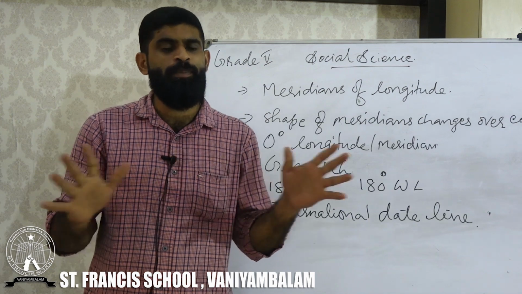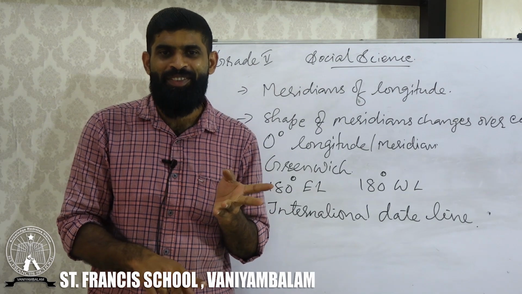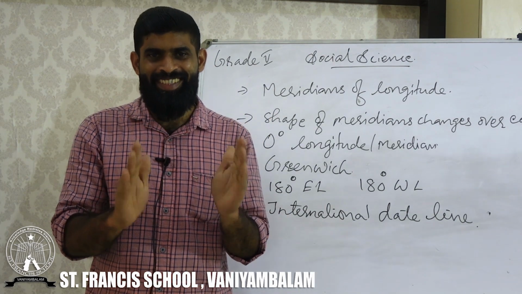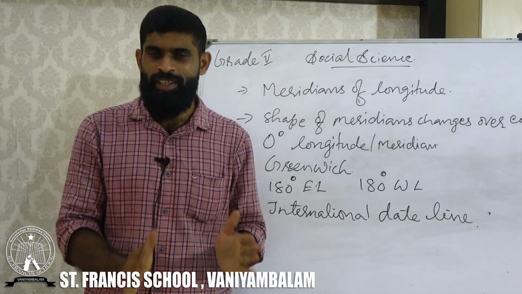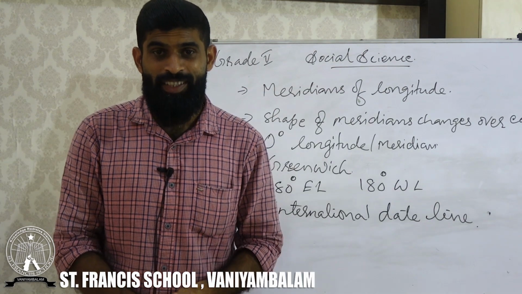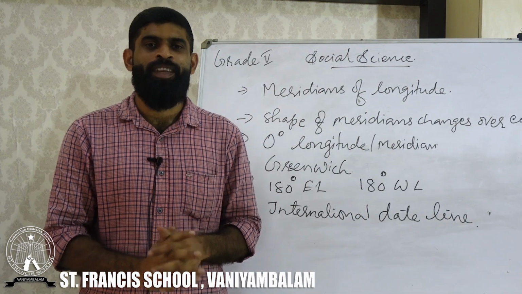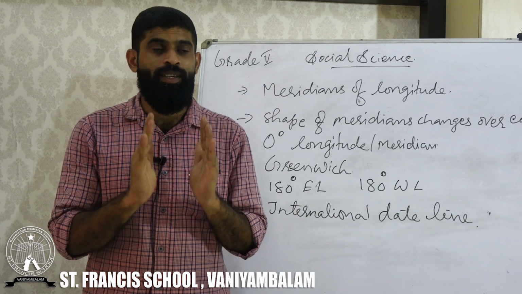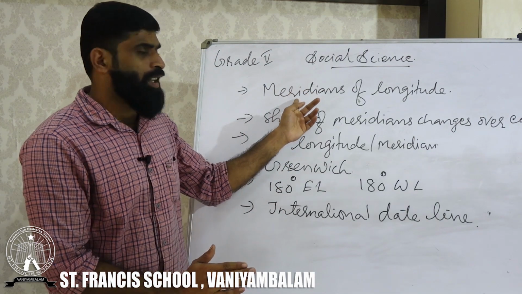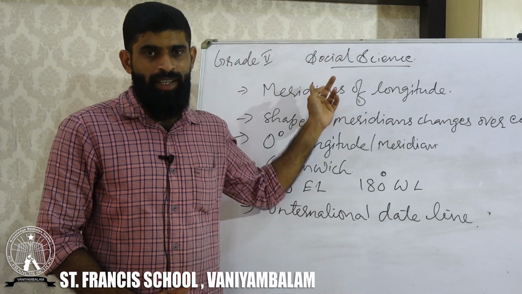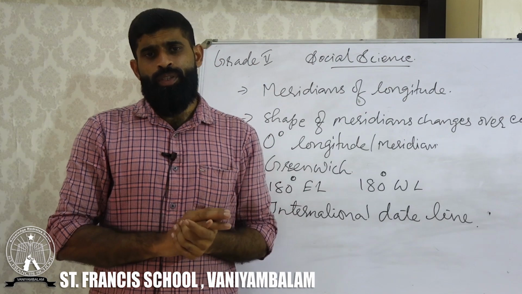We have 180 latitudes and we have 360 longitudes. So what is the other name of longitudes? Meridians. How many meridians are there for us? 360. How many latitudes are there for us? 180. What is the other name of longitude? It is meridians. Then we need to understand what is longitude.